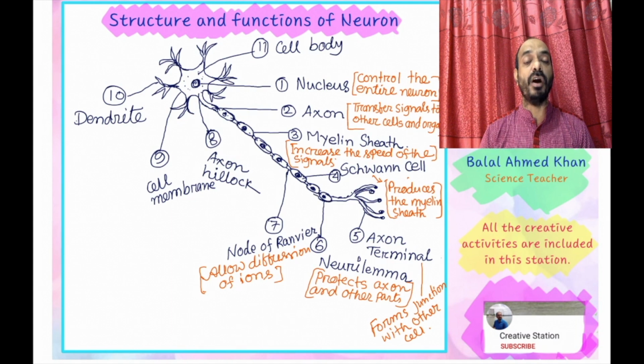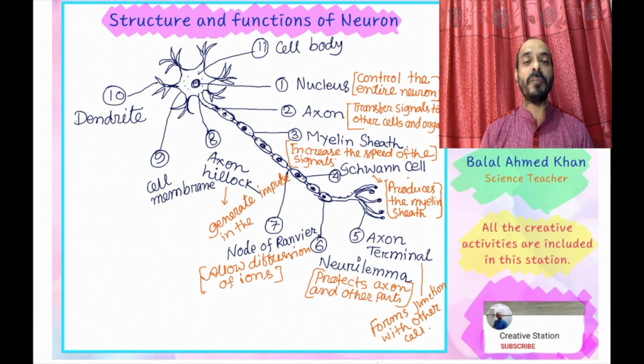It allows diffusion of ions. Now the axon hillock generates impulses in the neuron because it is the initial part of the axon. That is why it generates impulses, or messages, in the neuron.